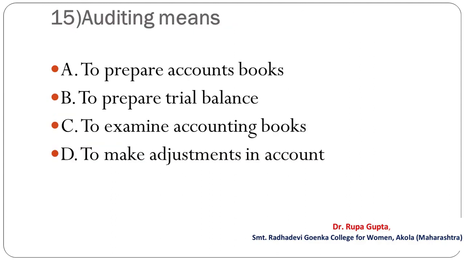Question number 15. Auditing means option A, to prepare accounts books. B, to prepare trial balance. C, to examine accounting books. D, to make judgment in account. And the correct answer is C, that is to examine accounting books.